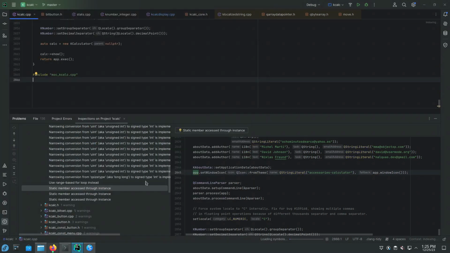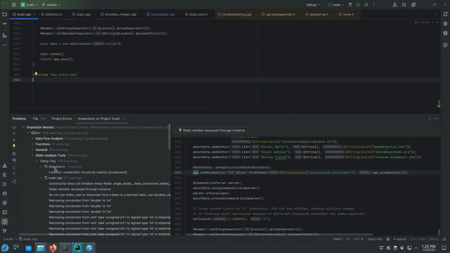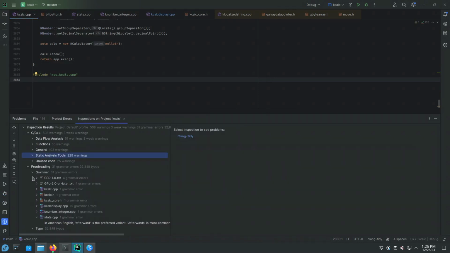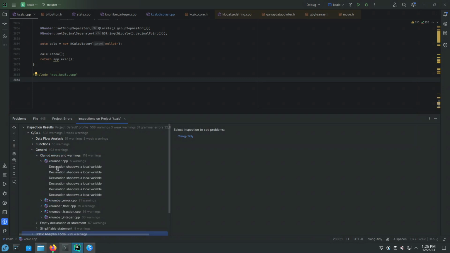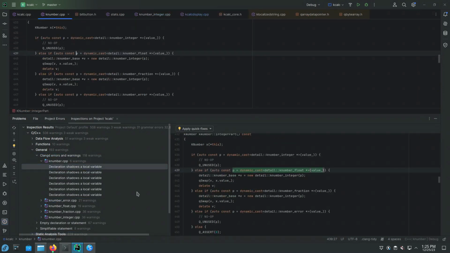It's going to find tens of thousands of issues. Not all of them are as actionable, but then you have plenty of chances to create a KDE merge request.